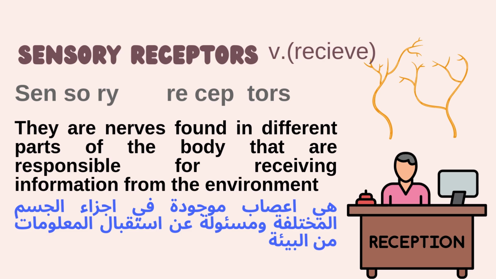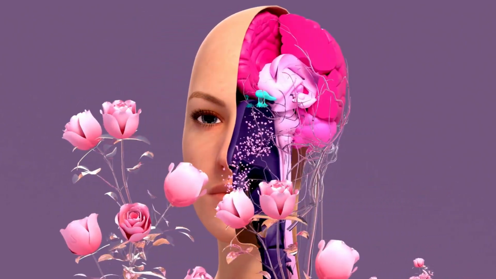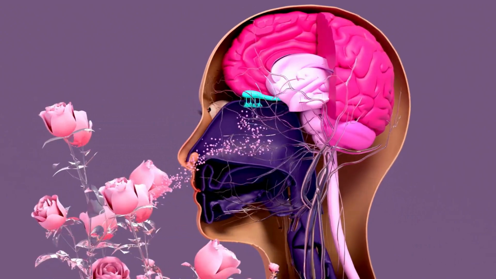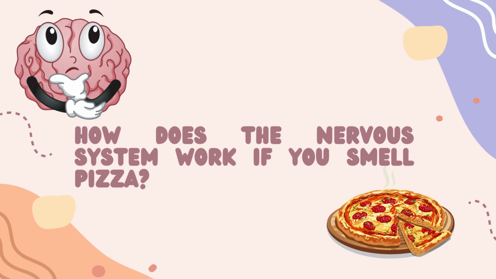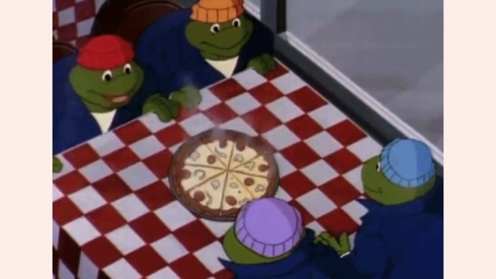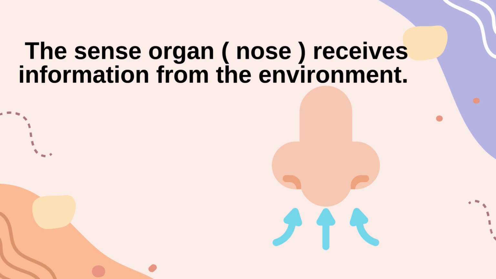We will take an example to know how the sensory receptors work and what happens, how the sensory organs and the nervous system gather the information from the environment. As here we have a question, how does the nervous system work if you smell pizza? As you see here. So the sense organ, the nose, receives information from the environment.